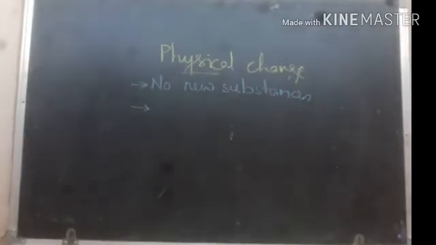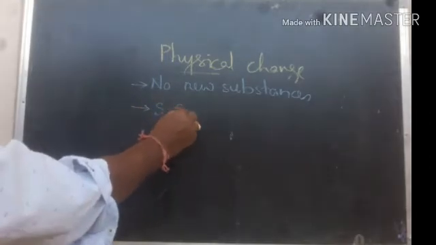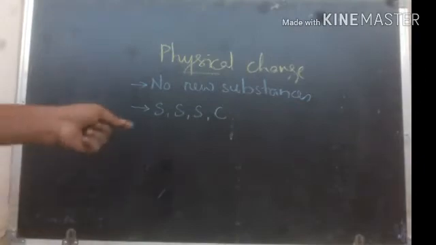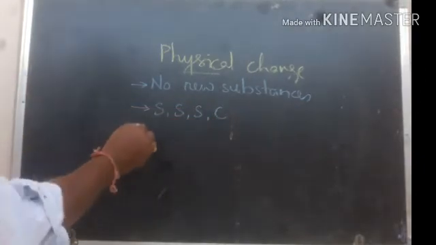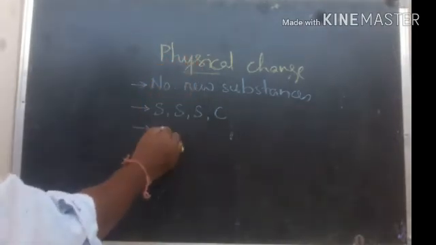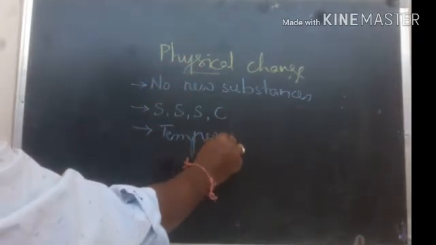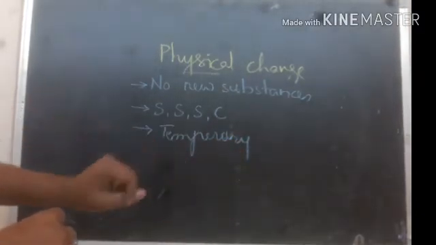Number 2, there may be a change in size, shape, state, color. And next, the physical changes are temporary changes. All these are temporary changes.